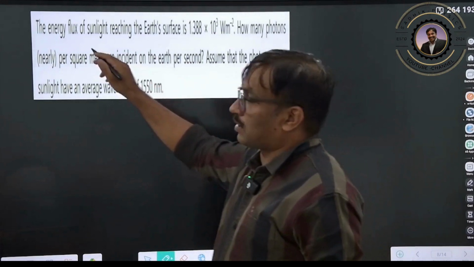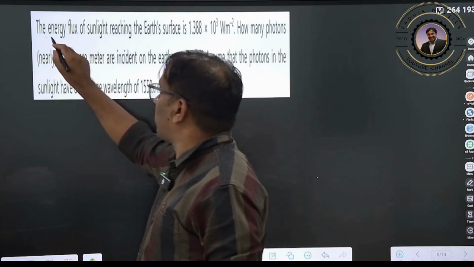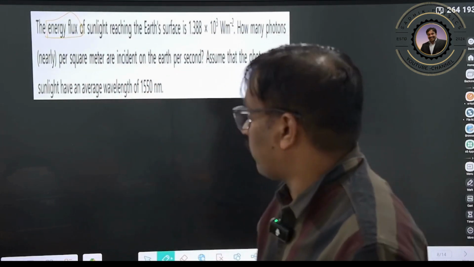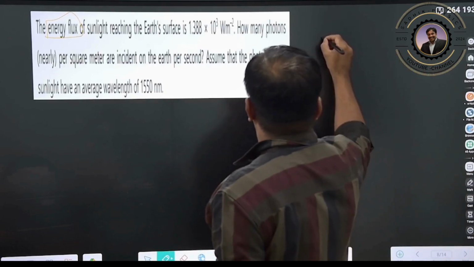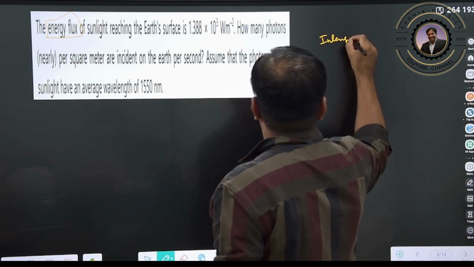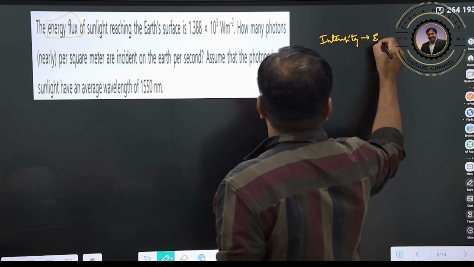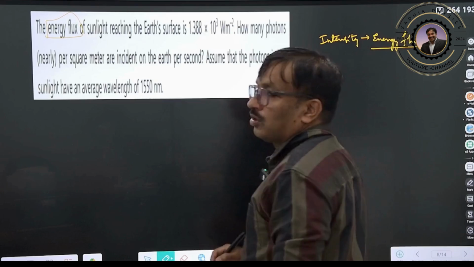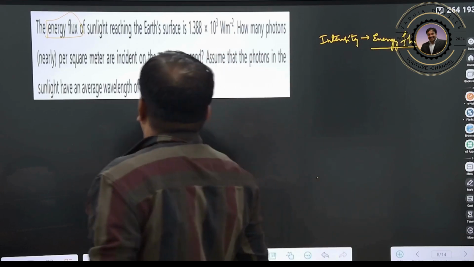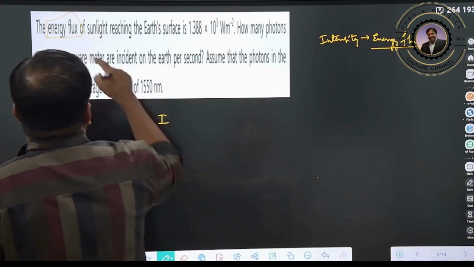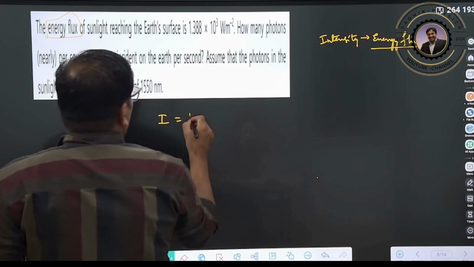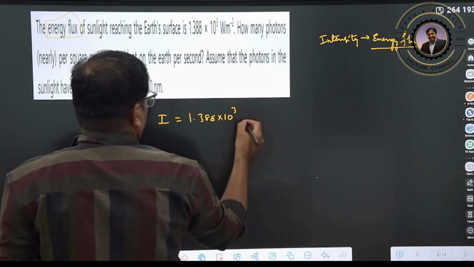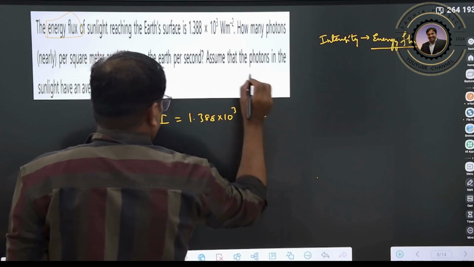So the energy flux, whenever there is a mention of energy flux or intensity, both are the same only. So here, intensity or energy flux, both are the same. That means he gave the intensity of the sunlight reaching as 1.388 into 10 to the power of 3 watt per meter square, right? So watt per meter square.